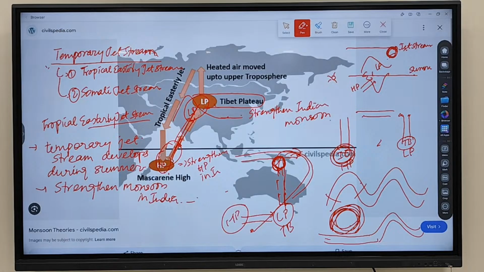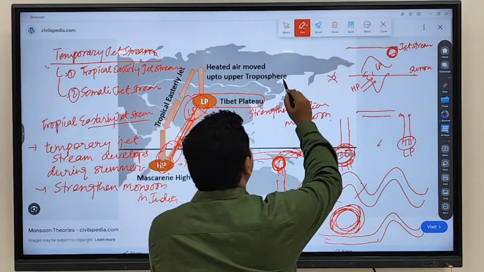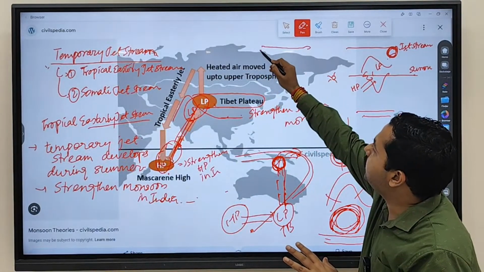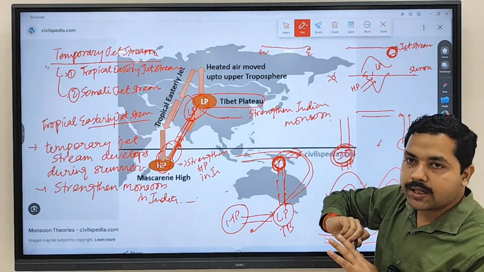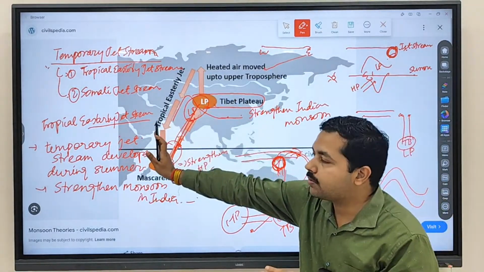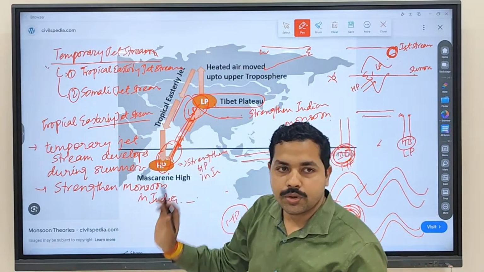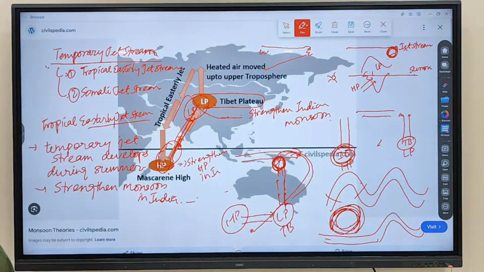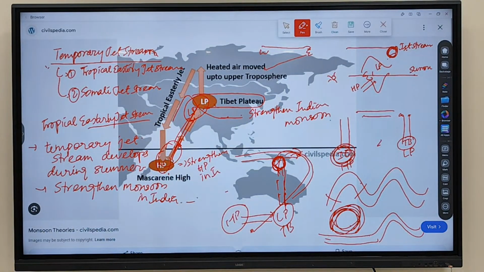Why is it called an easterly jet stream? Because generally we discuss westerlies, where the jet stream moves from west to east direction, but here it is moving from the east side to the west side, and that's why it is called an easterly jet stream.